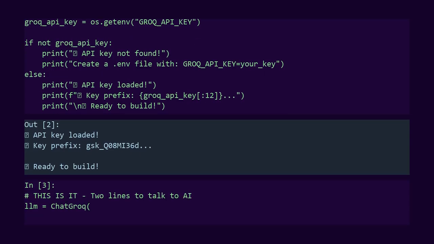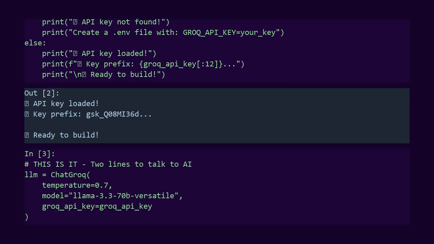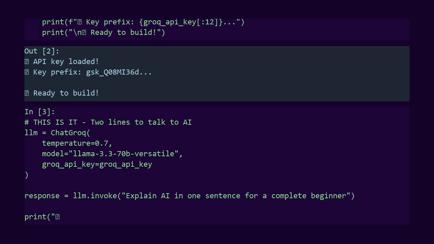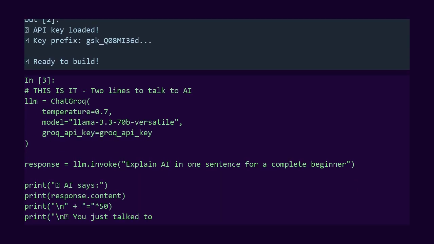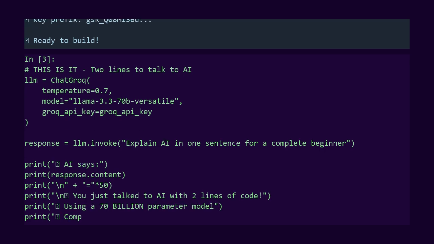Here it is. 2 lines that open up the entire world of AI development. The ChatGrok object handles all the complexity. Authentication, request formatting, error handling. All hidden away. Temperature controls creativity. 0 means deterministic, always the same answer. 1 means wild and creative. I'm using 0.7 for a good balance.